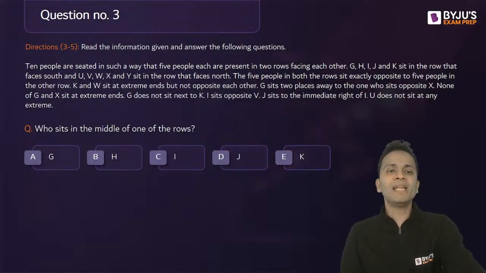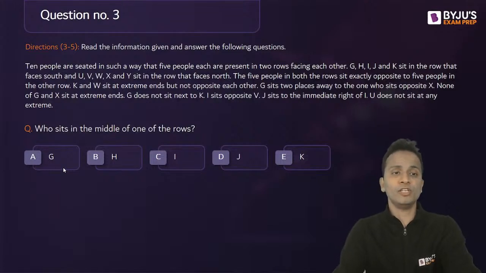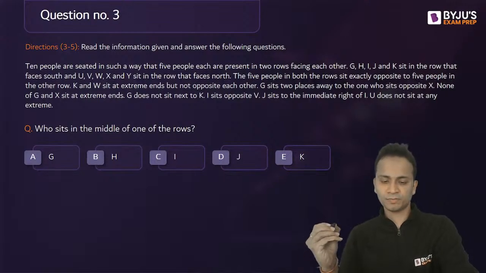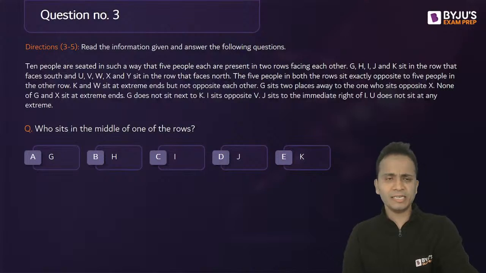Now, who sits in the middle of one of the rows? So you are given 5 options. Okay, nice. Sanskar, this one is not repeated.